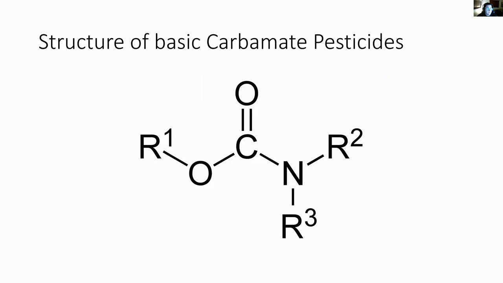The structure of basic carbamate pesticides. Carbamate pesticides are esters of carbamic acid, achieving chemical stability with the introduction of one or two N-alkylyl substituents at R4 and R5, and with alkylyl or allyl substituents at R6. As you can see, this is the basic chemical structure of a carbamate pesticide.